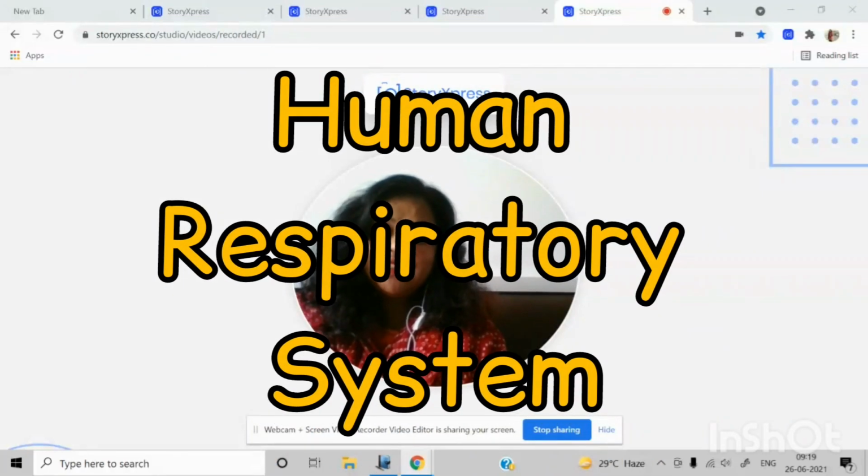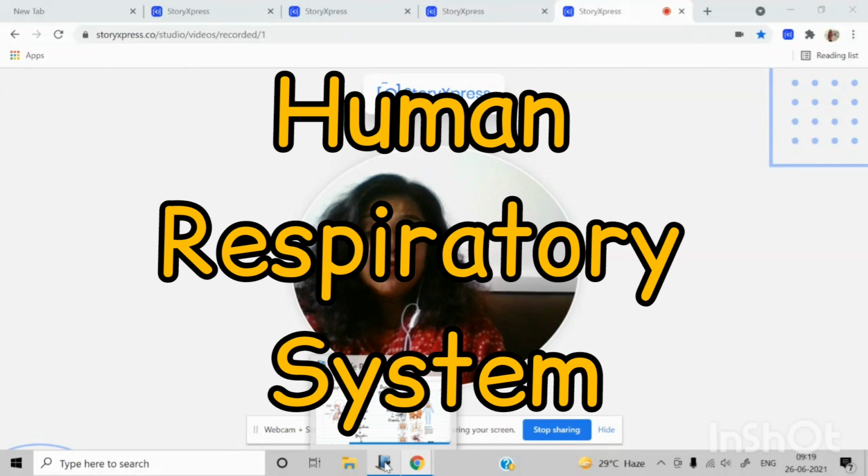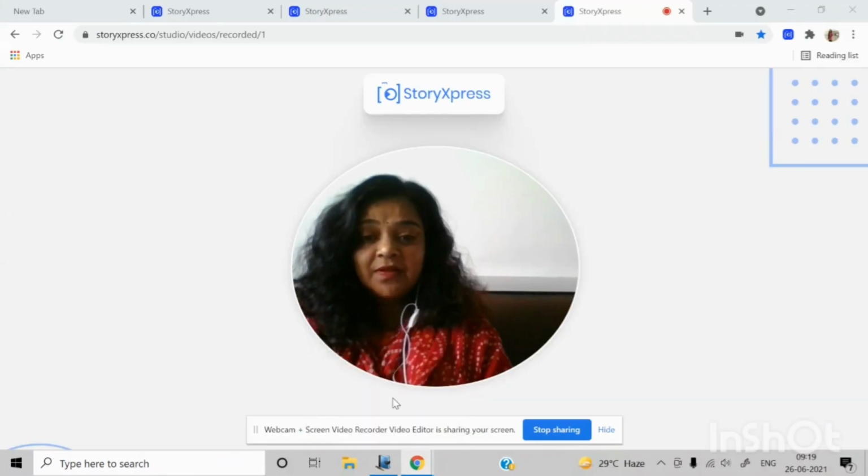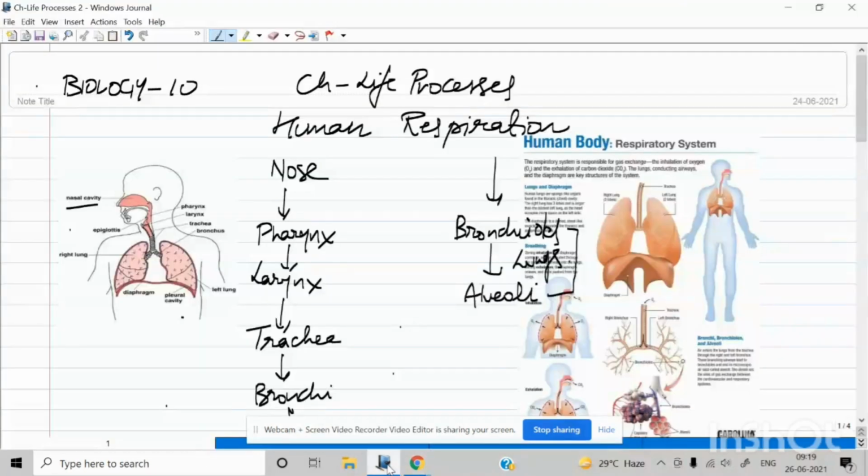Hello everybody. Let's study about the human respiratory system from class 10th. Children, you know that the human respiratory system is a very complex system and it is very responsible for life. The human respiratory system comprises various organs which play a very important role in the exchange of gases.